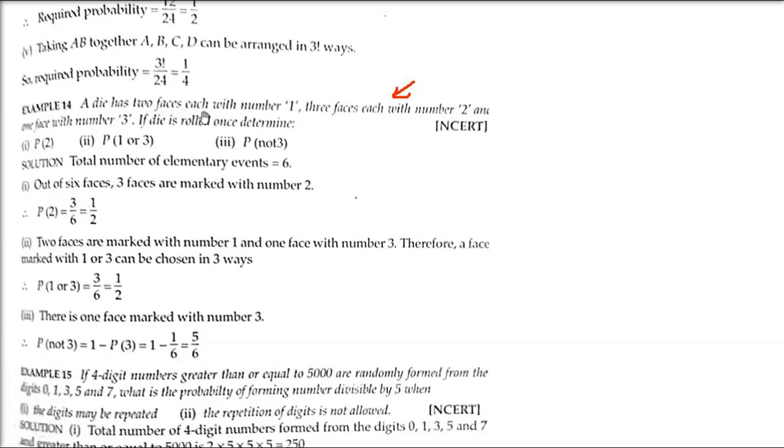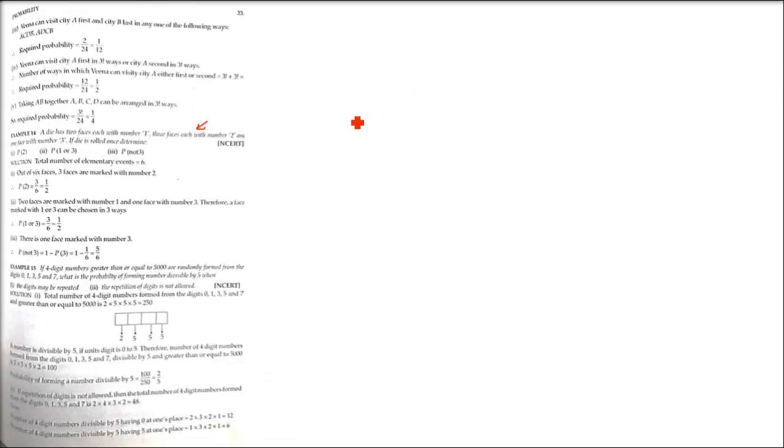So the first one is: a die has 2 faces with each number 1, 3 faces each with number 2, and 1 face with number 3. The die is rolled. Then you have to find out these 3 options. So let us see one of them. Okay, a die has how many faces? There are 6 faces. A die has 6 faces, so there are 6 numbers in all. And this is not a fair die.